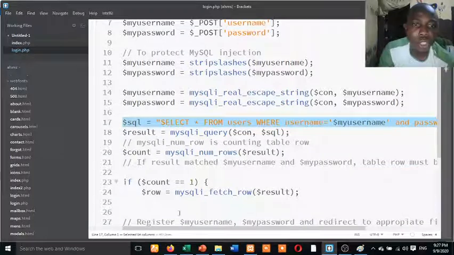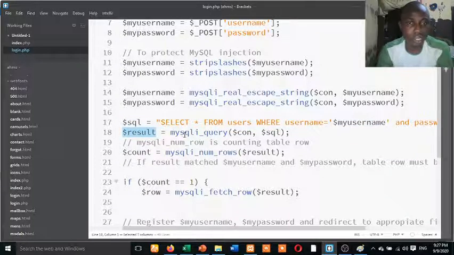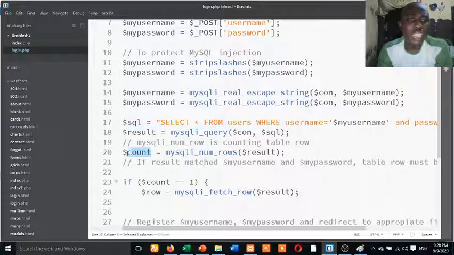So now, the result that is returning from this query should be stored inside this variable results. I told you about this one, mysql_query. It requires two arguments: the connection to the database and the SQL statement you are running, which is this. So now for this results, you declare another variable. We want to see if the data is inside. You now say count. You can call it any name. Count is equal to mysqli_num_rows.